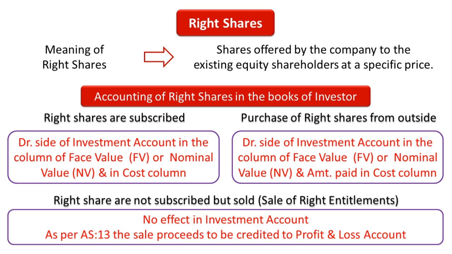Why? Because as per accounting standard 13, the sale proceeds is to be credited to profit and loss account in case the right shares are not subscribed but sold, that is, in case of sale of right entitlement, whatever sale proceeds received is to be credited to profit and loss account.